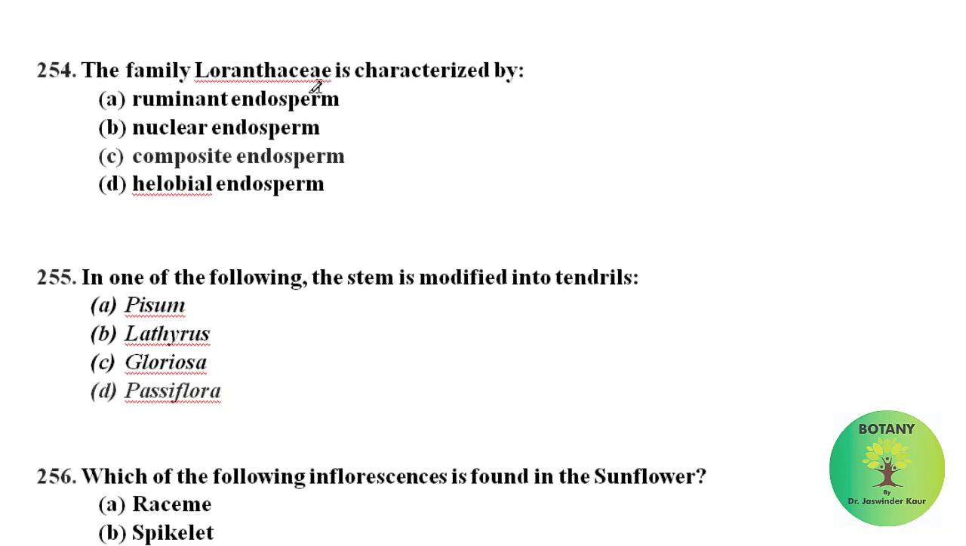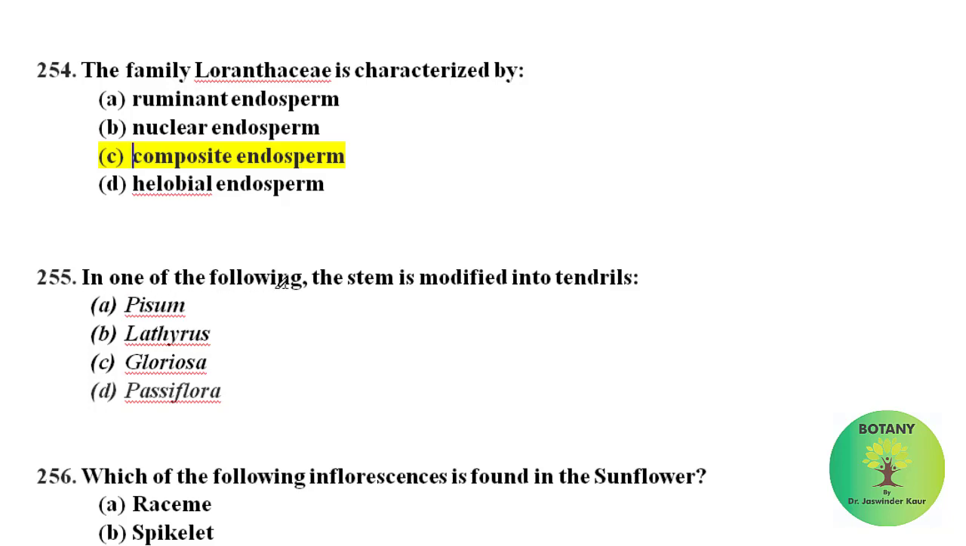The family Loranthaceae is characterized by the composite endosperm. This composite endosperm is present in family Loranthaceae. Composite endosperm is derived from several ovules, and other characteristics of family Loranthaceae include that the endosperm is copious and the first cleavage of zygote is vertical.